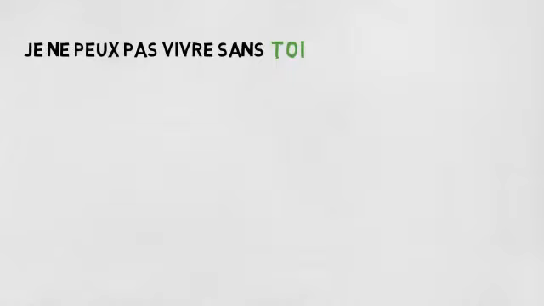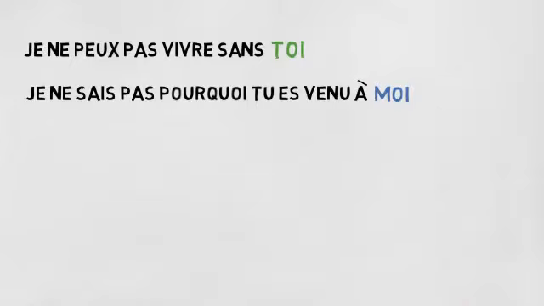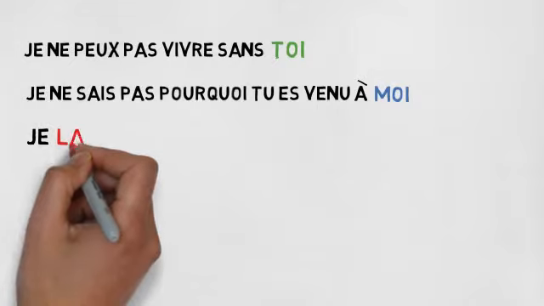They are also used after verbs, usually implying motion to someone. À plus the disjunctive pronoun is used rather than an indirect object pronoun. Je ne sais pas pourquoi tu es venu à moi. Since in French you cannot put stress on a subject or object pronoun to provide emphasis or contrast, you use the disjunctive pronoun to double the pronoun. For example, je la déteste, elle.